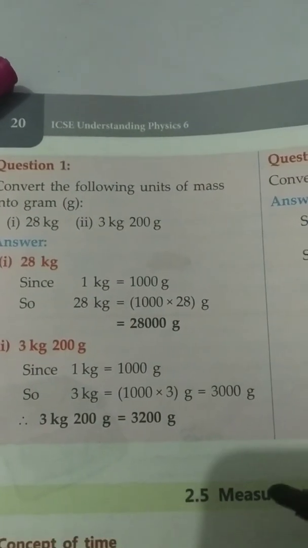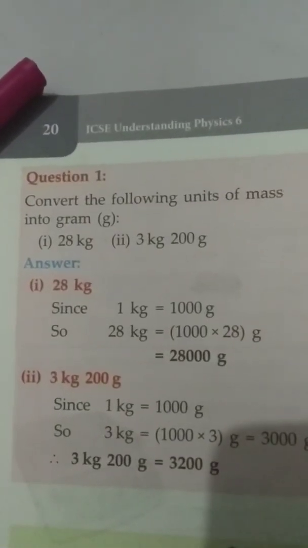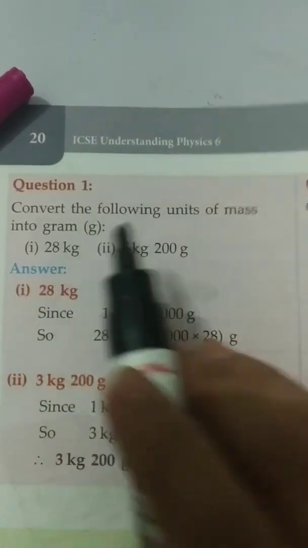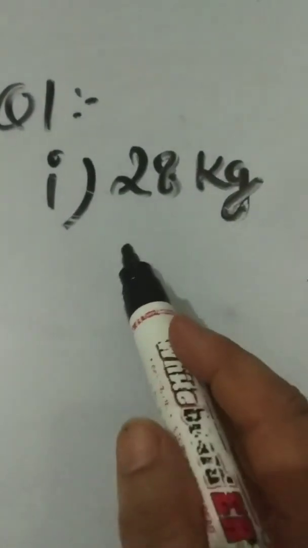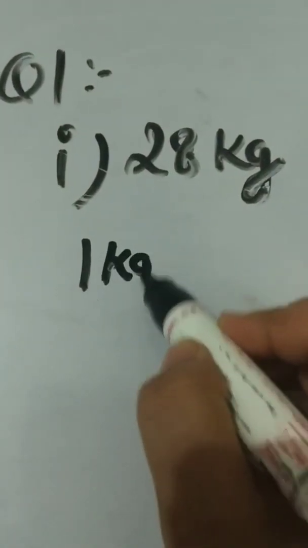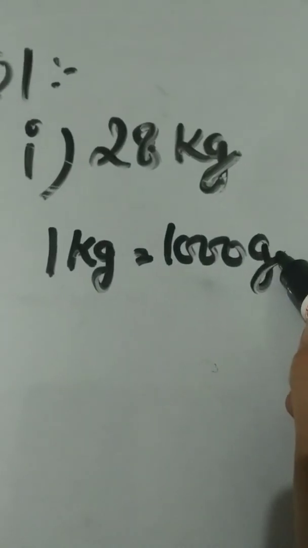Now some numericals they have given. So let's do this. Convert the following units of mass into grams. 28 kilogram. We know 1 kilogram equals 1000 gram.